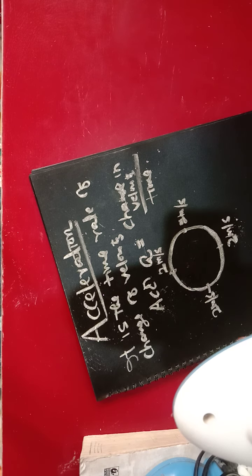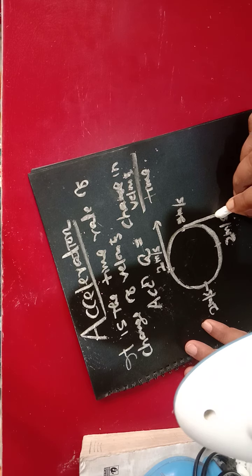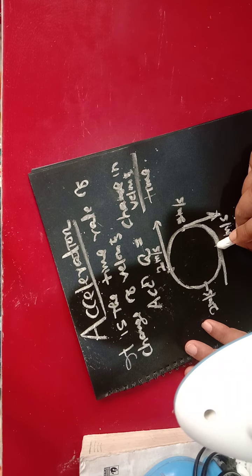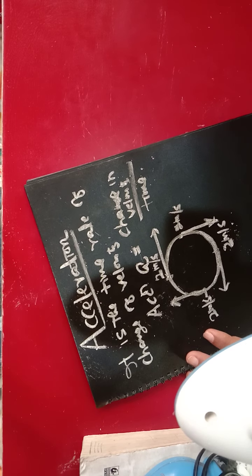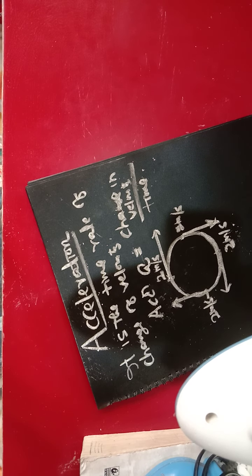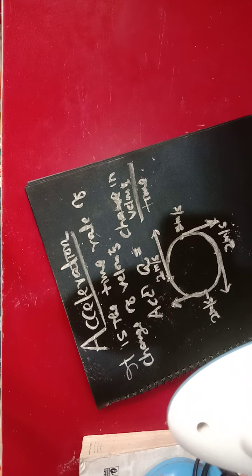Here the direction of the body is along this way. Here the direction is along this way. Here the direction is along this way. Here the direction is along this way. So at every position the direction changes continuously. So this body is changing its velocity, it is accelerating. This body is accelerating, okay?